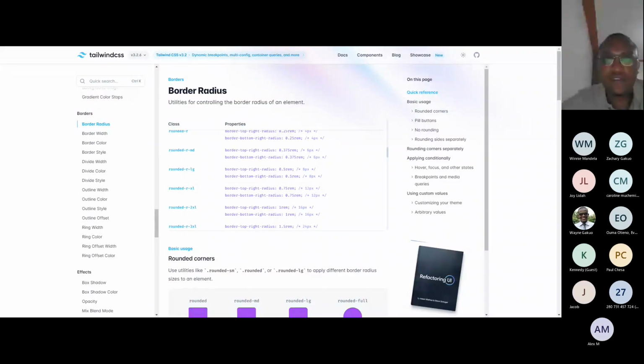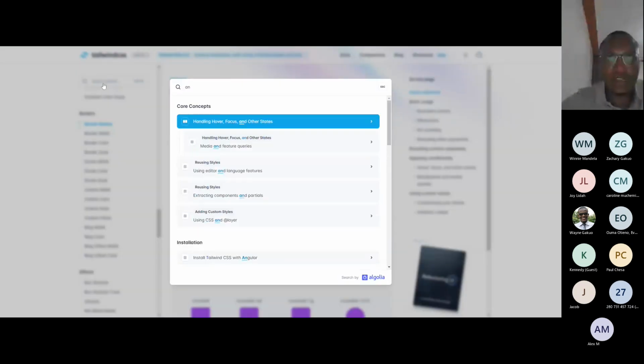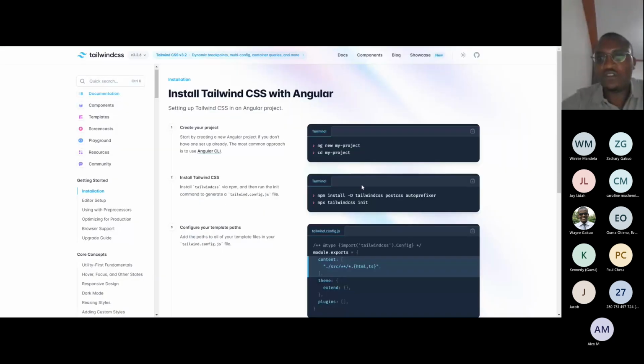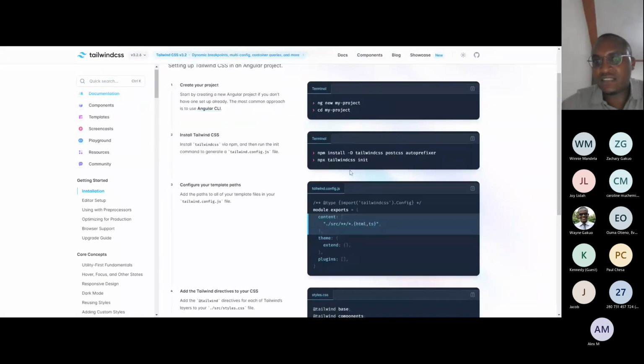It's so straightforward: you come to tailwindcss.com and look for Angular. All you need to do is ng new project, then run this command, and you are well. Thank you. It's that easy.